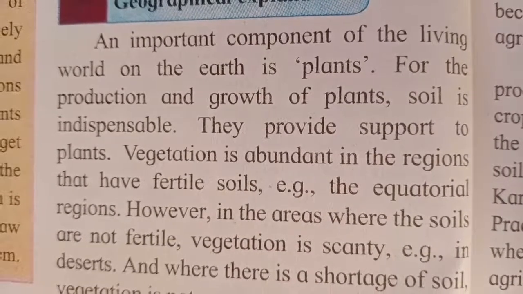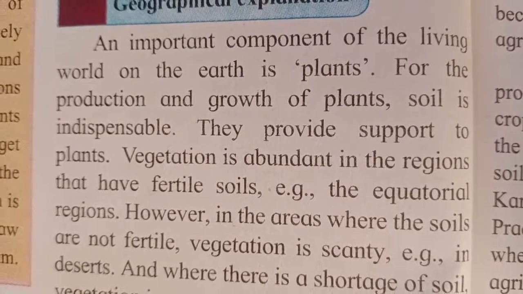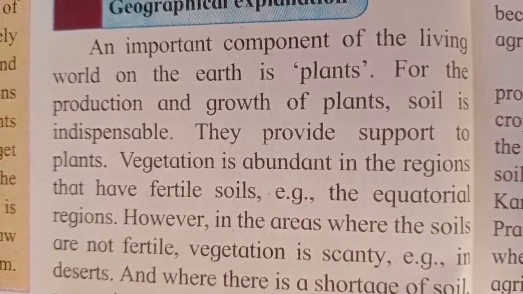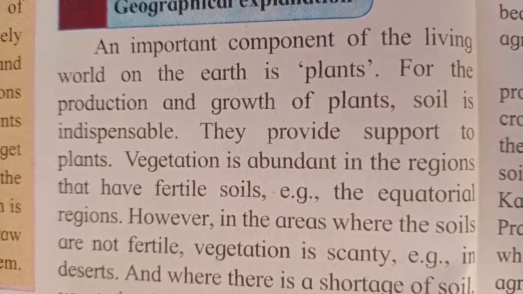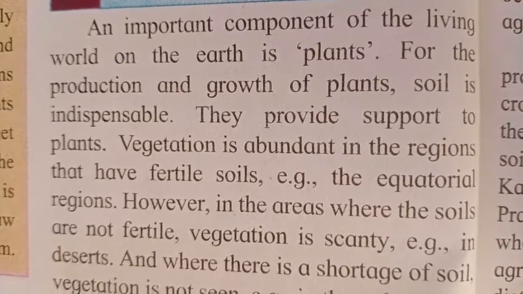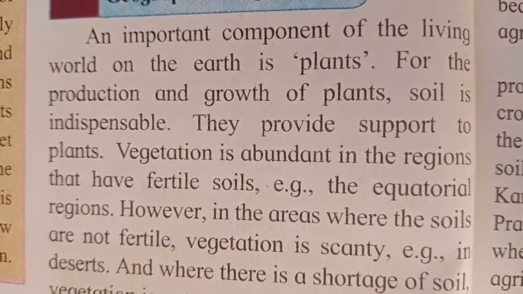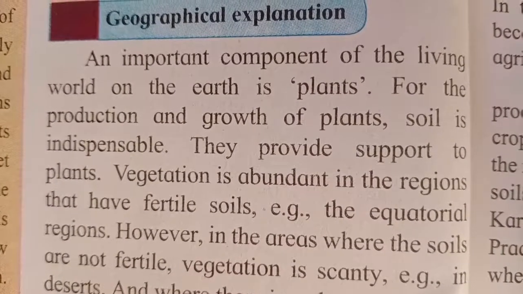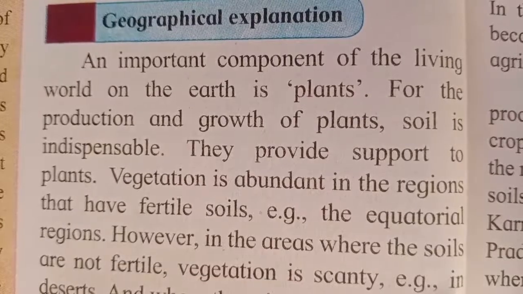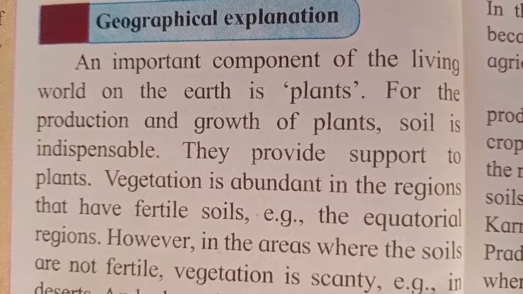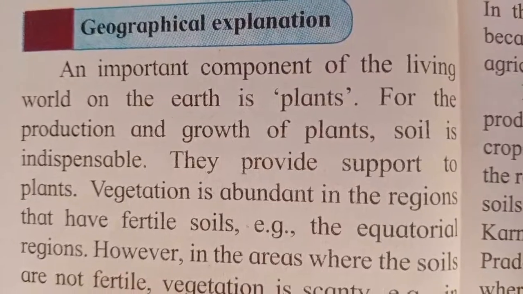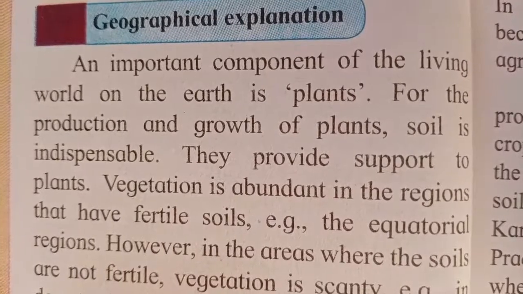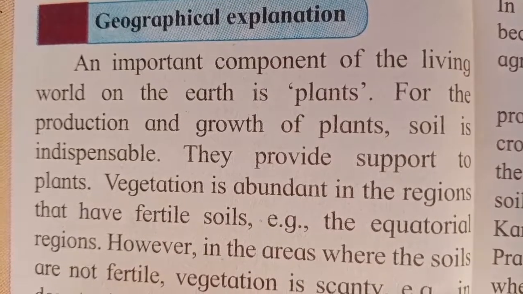For the production and the growth of plants, soil is indispensable. Indispensable means inseparable. If the soil is not there, plants will not grow. If the plants will not grow, the herbivorous animals will not be able to get their food. Even we human beings, as we are omnivorous, we are dependent on vegetables, that is plants, and animals. So we will not be able to get food grain or food crops.